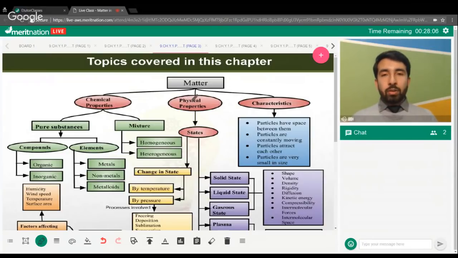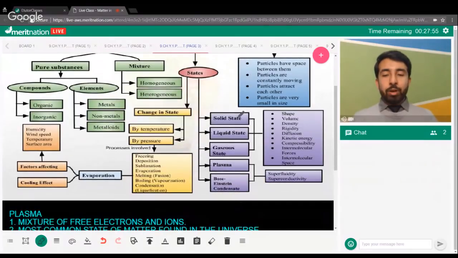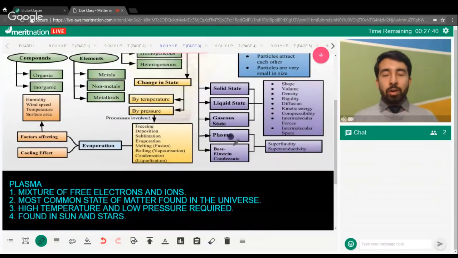After that, on the basis of physical properties, we have studied the different states of matter, which include the solid state, liquid state, gaseous state, plasma, and Bose-Einstein condensate. For the 3 states of matter, solid, liquid, and gases, we have studied different properties like shape, volume, density, rigidity, diffusion, kinetic energy, compressibility, intermolecular forces, and intermolecular spaces. After that, there are 2 more states of matter, plasma and Bose-Einstein condensate. Let's quickly have a look at them.